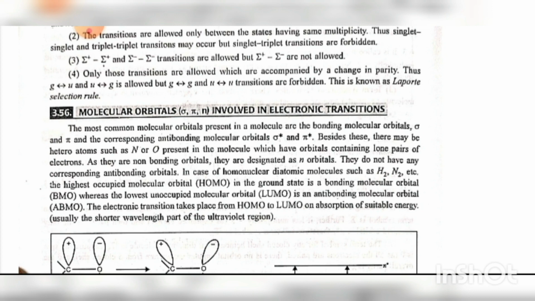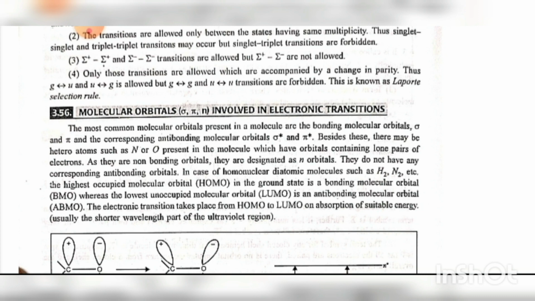As they are non-bonding orbitals, these are designated as n orbitals, which do not have any corresponding anti-bonding orbitals. In the case of homonuclear diatomic molecules such as H2, N2 etc., the highest occupied molecular orbital HOMO in the ground state is a bonding molecular orbital, whereas the lowest unoccupied molecular orbital LUMO is an anti-bonding molecular orbital.